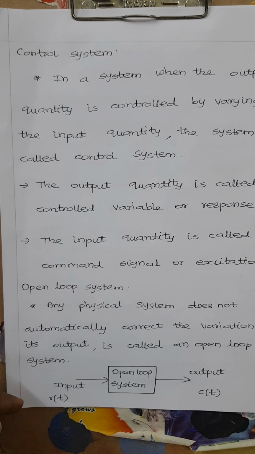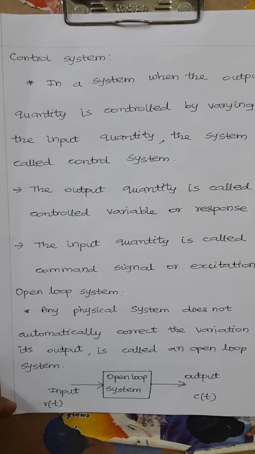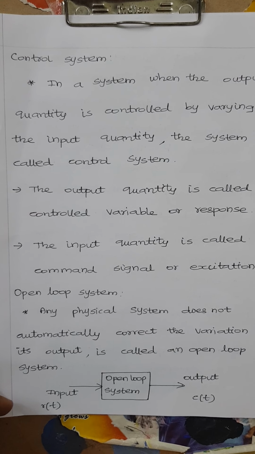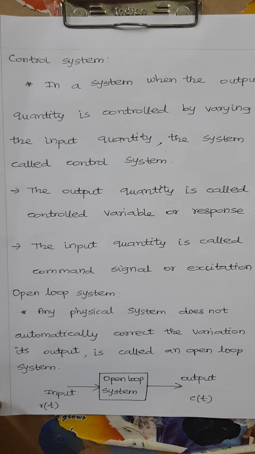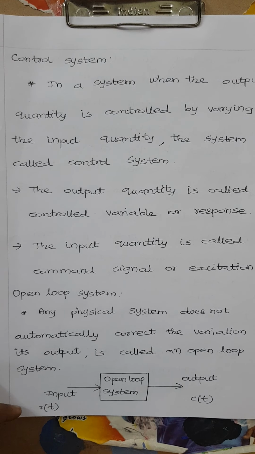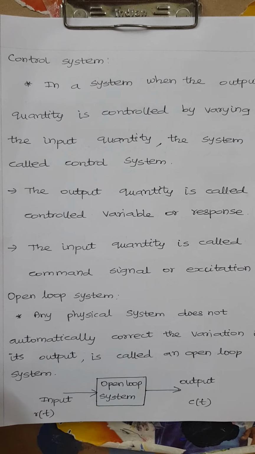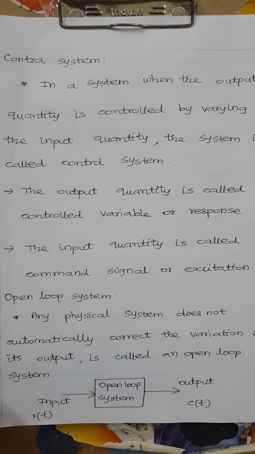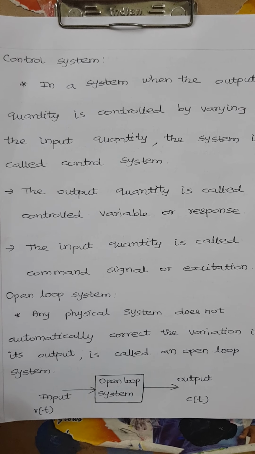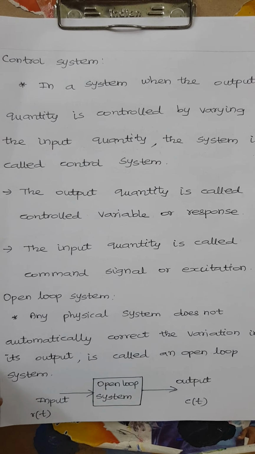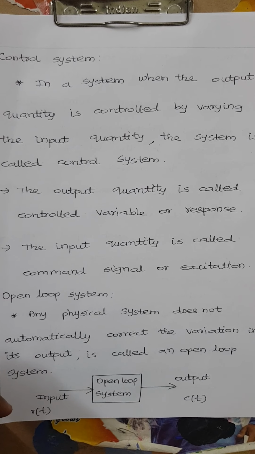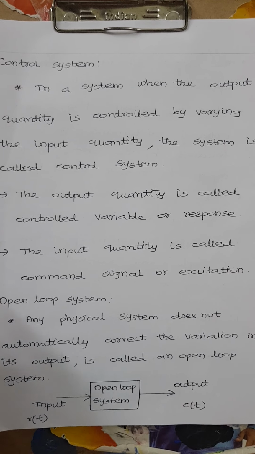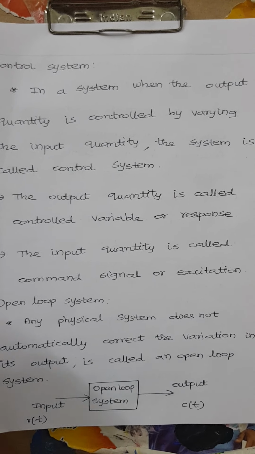Any changes in the output quantity cannot be controlled or corrected automatically in the open loop system, because it is open loop. Just giving the input, it gives some output. Any changes due to external disturbances, such as a noise signal or signal loss, cannot be corrected automatically by the open loop system. So that is called an open loop system.